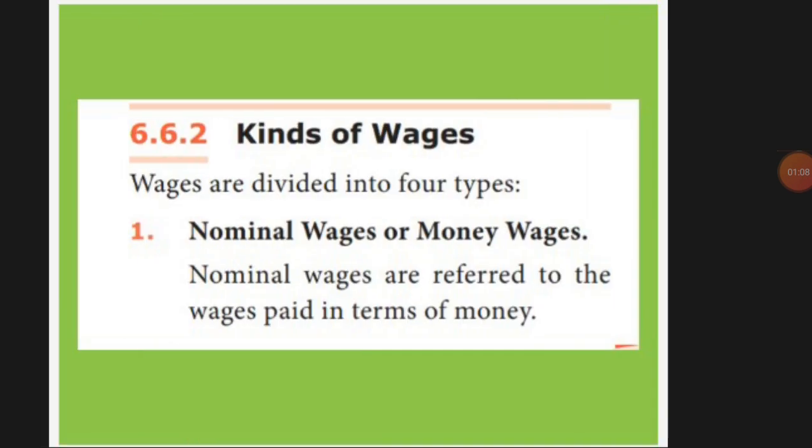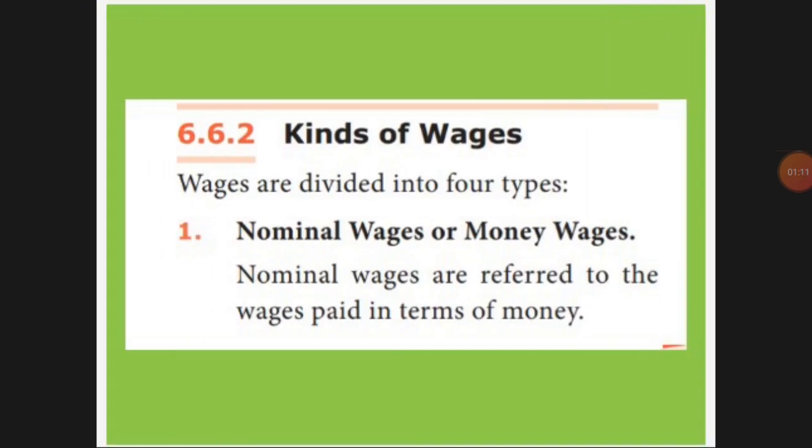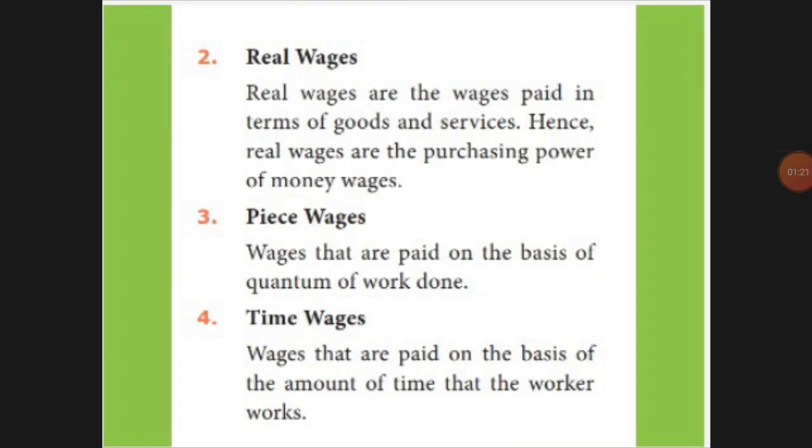Next, there are four kinds of wages. The first one is nominal wage or money wages. When the wage is paid in the form of money, it is called money wages or nominal wages. Next, real wages means the wage is paid in terms of goods and services. That means the purchasing power of a person can be determined, and according to that, the wage has been paid.